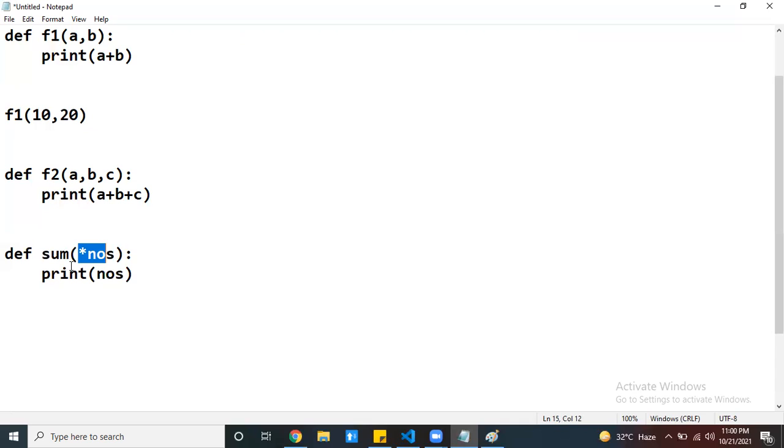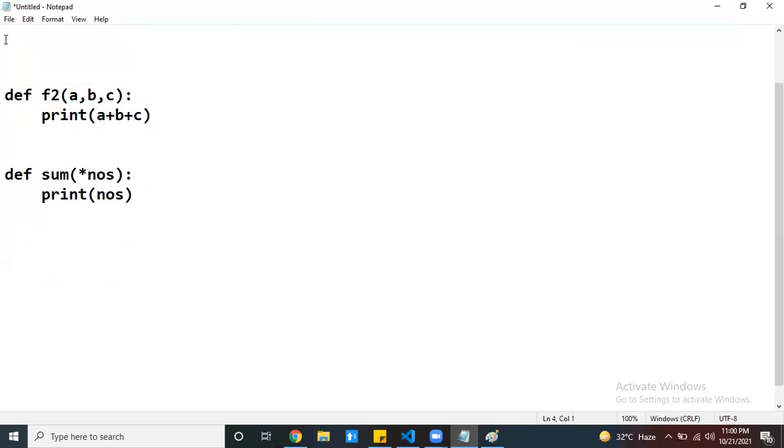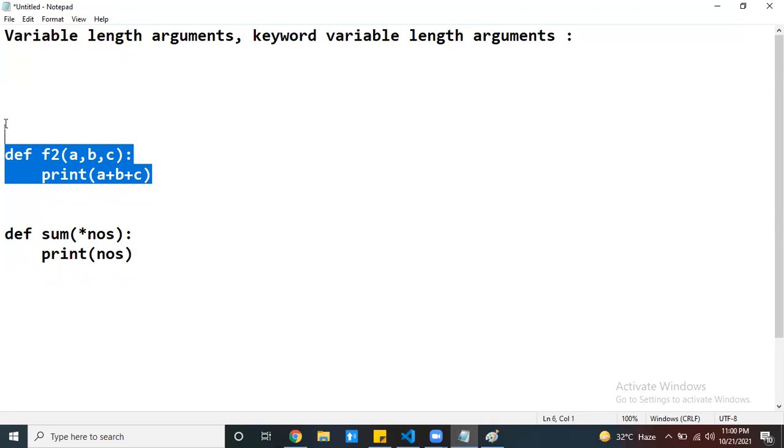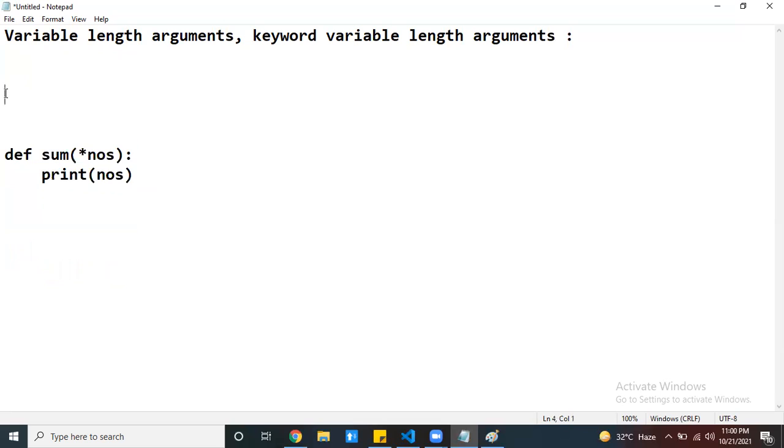So now my problem is solved. For two arguments sum, the function I created is not required now. For three arguments sum, the function I created is not required now. By using this one function only, I can pass two arguments, I can pass three arguments, I can pass n number of arguments.